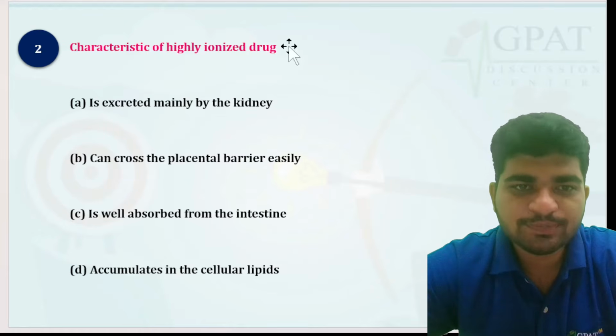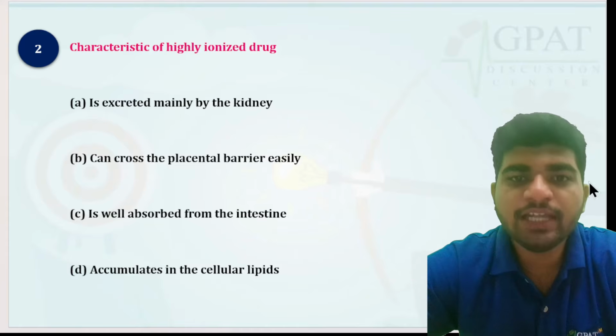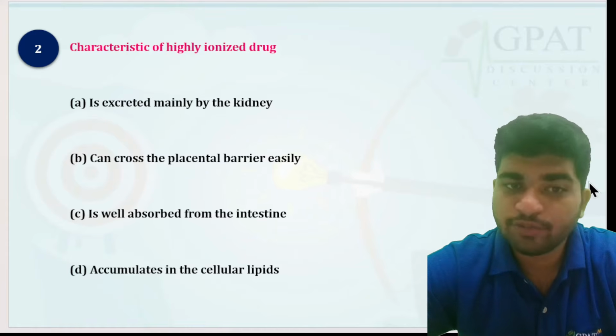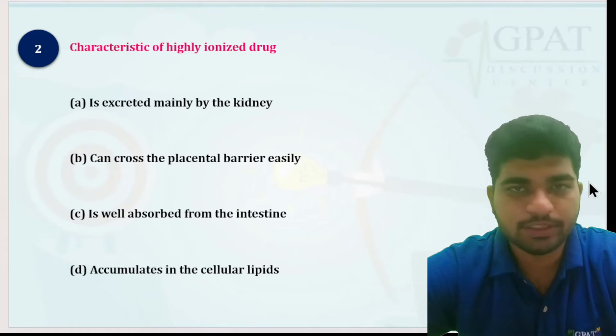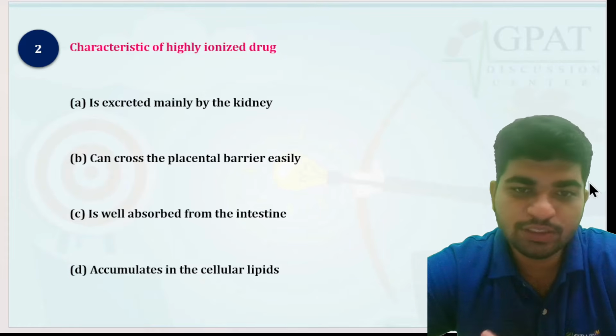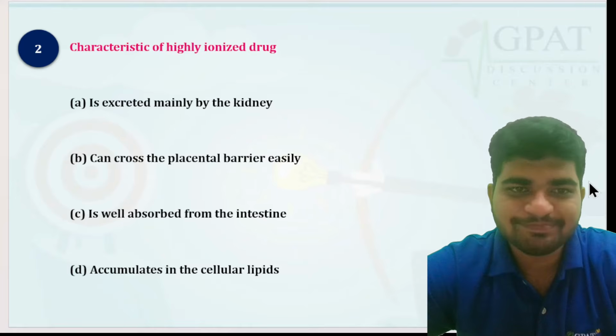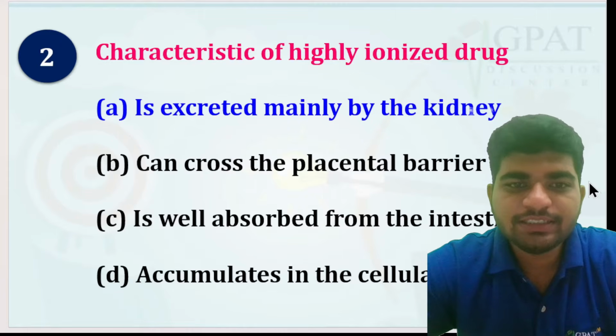The next question is: characteristic of a highly ionized drug. First one is excreted mainly by the kidney, can cross the placental barrier easily, is well absorbed from the intestine, accumulates in the cellular lipids. You have 5 seconds to answer. So the answer is excreted by the kidney.